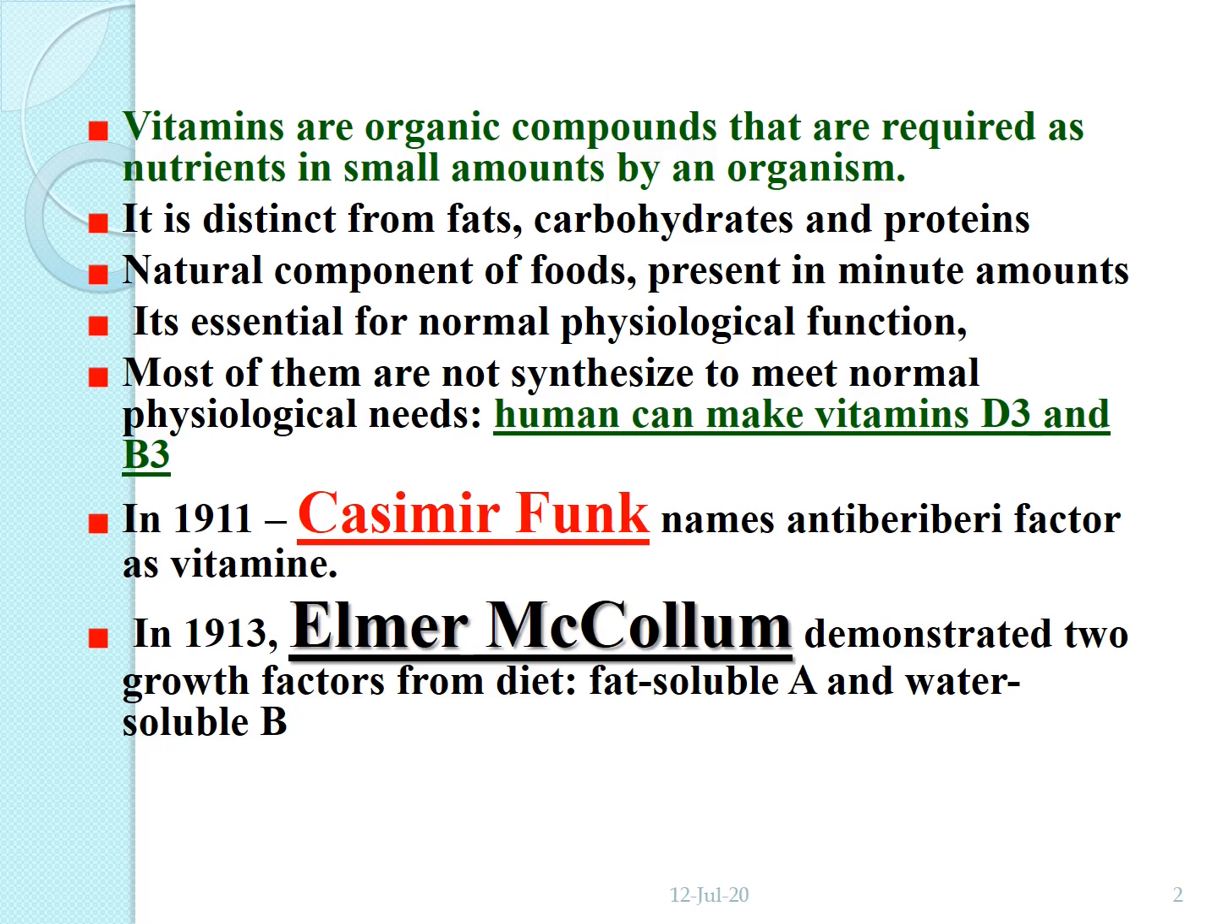In 1911, Casimir Funk named the anti-beriberi factor as vitamin. Vitamin was first named by Casimir Funk. In 1913, Elmer McCollum demonstrated two growth factors from diet, that is fat soluble A and water soluble B. These two names are very important. The first is Casimir Funk, who first named vitamin, then Elmer McCollum.